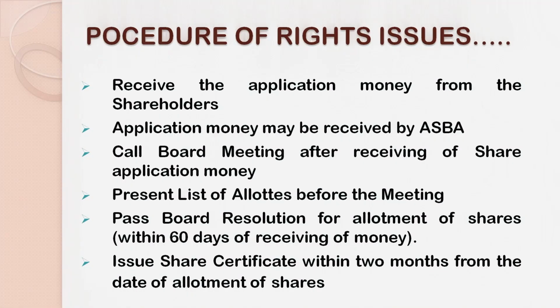Again, a board meeting will be called by the company in order to approve all such things after receiving the application money. Then, when the board of directors approves, a list of all the existing shareholders who are willing to purchase the rights issue of the company will be prepared.